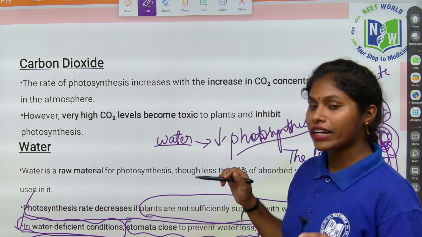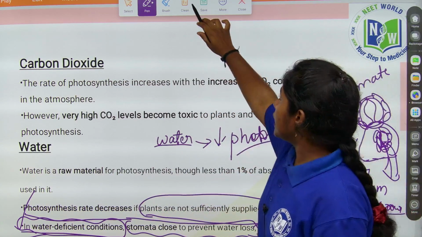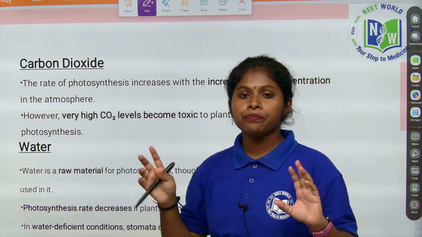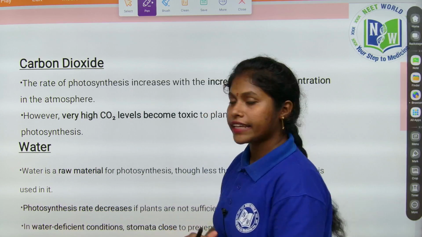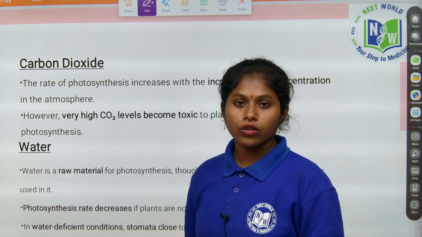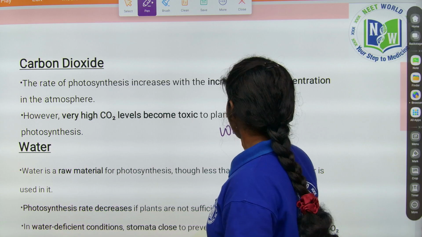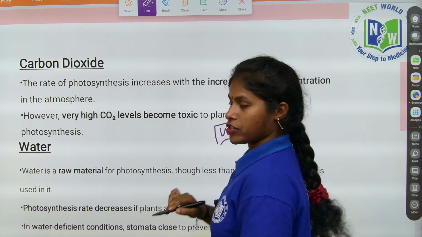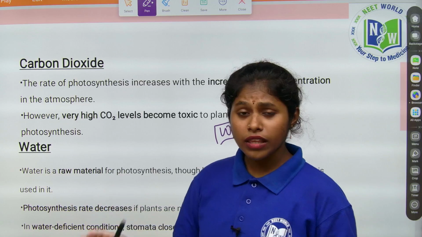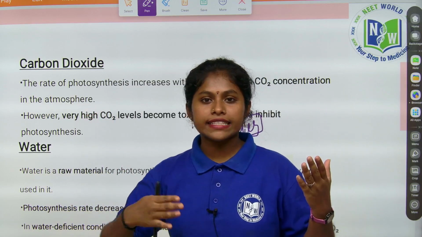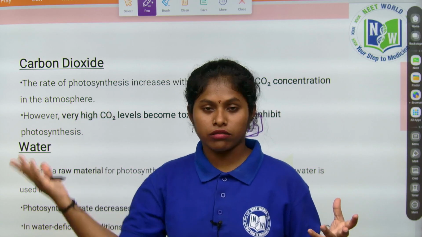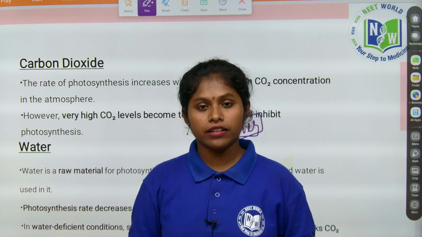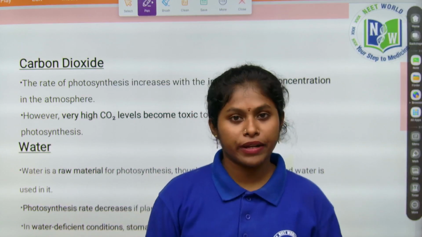So mostly in water deficient areas like deserts, in the daytime the stomata will always be closed, thereby preventing water loss. It prevents transpiration, right? The excess water in the plant goes out through transpiration, but in the desert areas the temperature will be higher, right? So the desert plants are modified to tolerate the temperature.